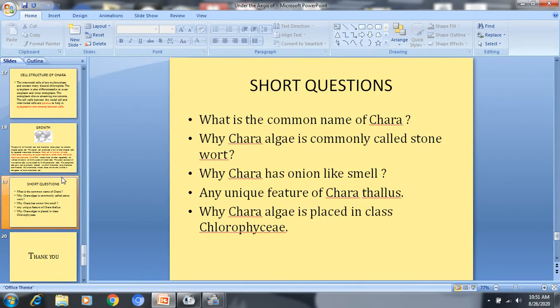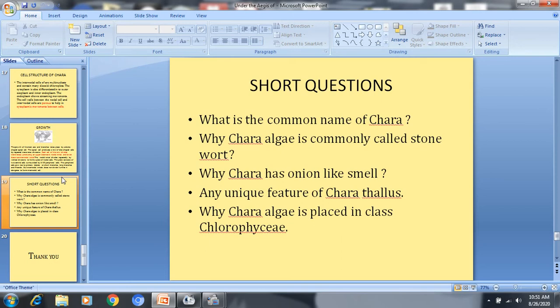So this is about the thallus structure and how the thallus grows or elongates. In this portion a few questions arise. These questions are objective type or just one-mark questions. There can be many more, like what is the common name of Chara, why Chara algae is commonly called stonewort, why Chara has an onion-like smell, any unique feature of Chara thallus, or why Chara algae is placed in class Chlorophyceae. These are a few questions and there can be many more.